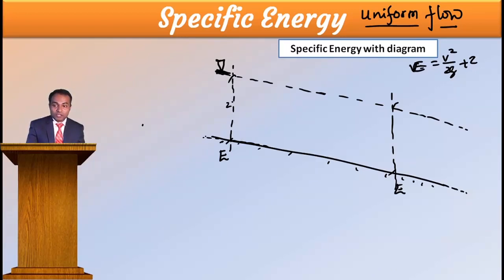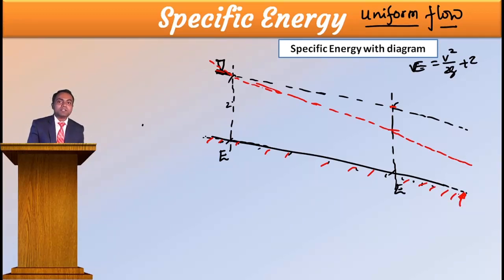Therefore, the specific energy chapter we have to study in non-uniform flow. Non-uniform flow means the depth must change, the water surface must change. See here, gradually or rapidly, I don't know, the depth is decreasing. Then I consider the bottom as a datum. Why is the bottom considered as datum? That is left to you, because datum means some reference line, and if you want your reference to be the bottom of the channel, then what is wrong in that? Therefore, I will consider the bottom of the channel as a datum.